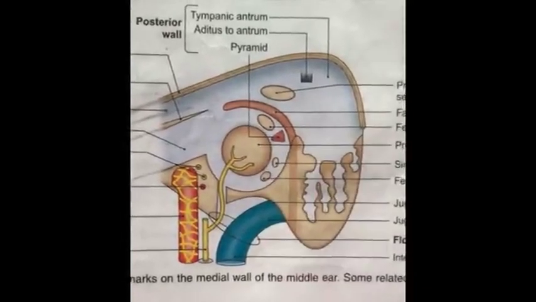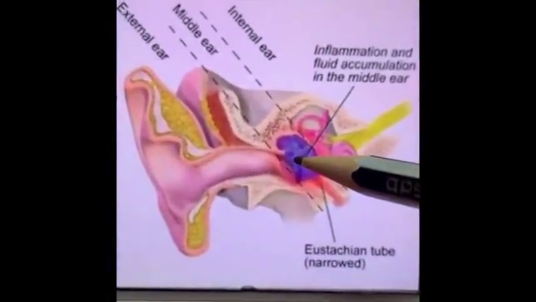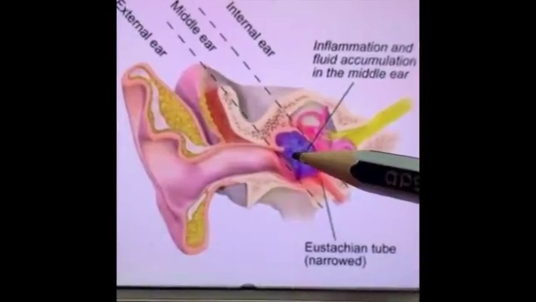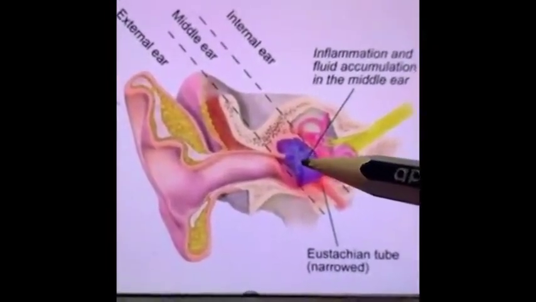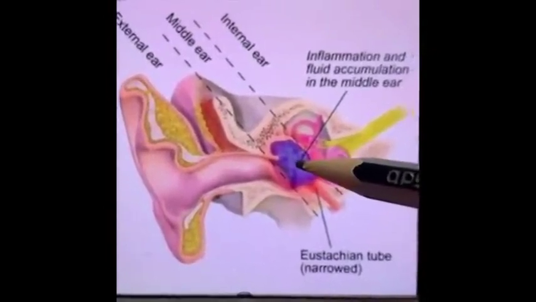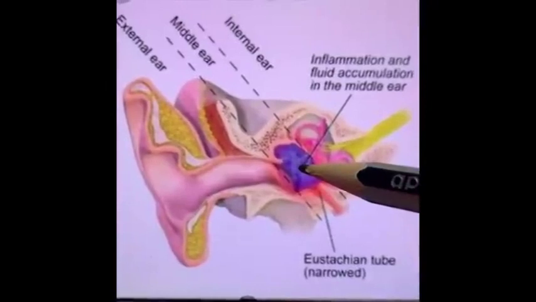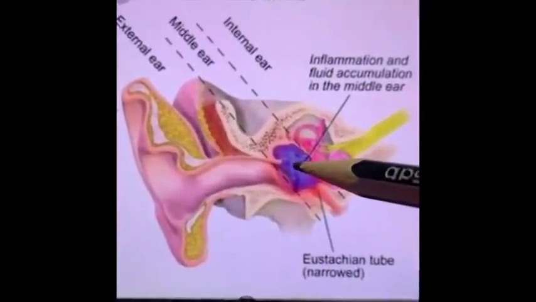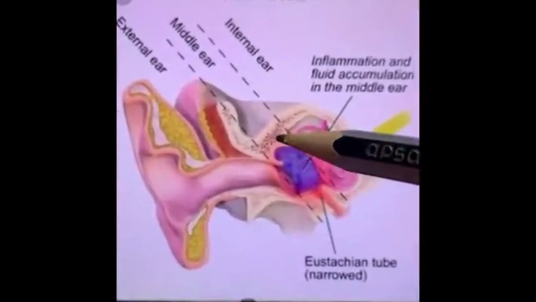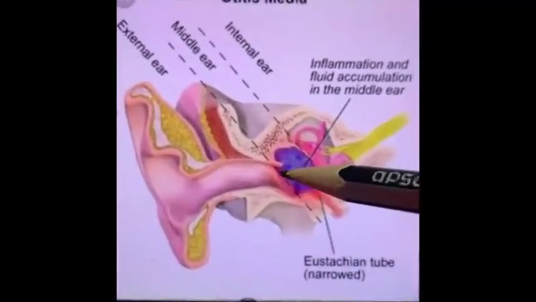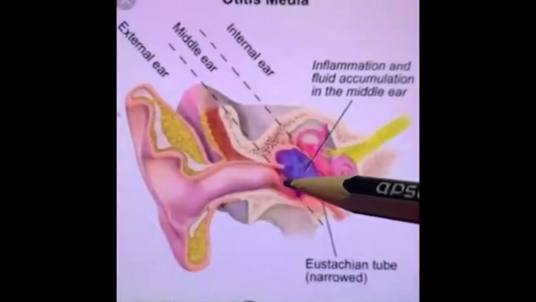Inflammation of the middle ear cavity is known as otitis media, and this leads to accumulation of fluid or pus within the middle ear, known as chronic suppurative otitis media or CSOM. The pus from the middle ear cavity may extend in any direction. It may discharge into the external ear following rupture of the tympanic membrane.